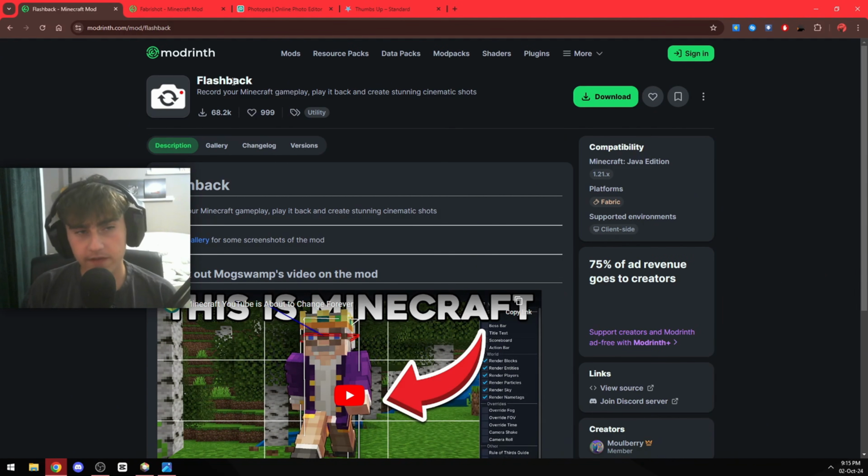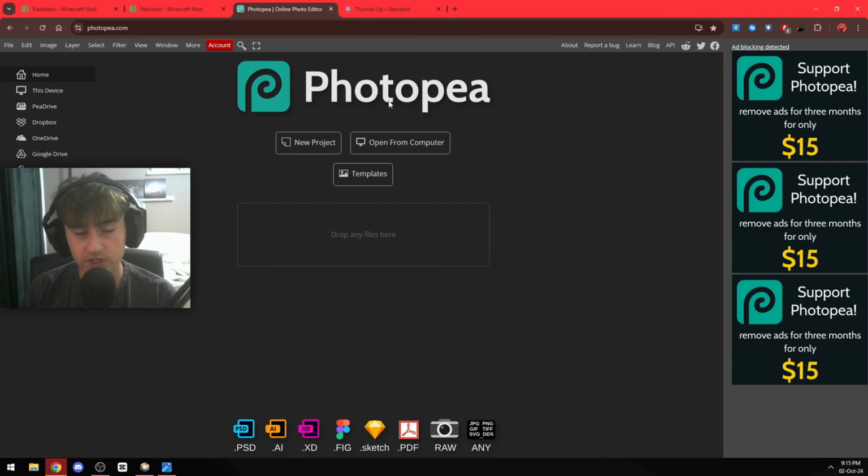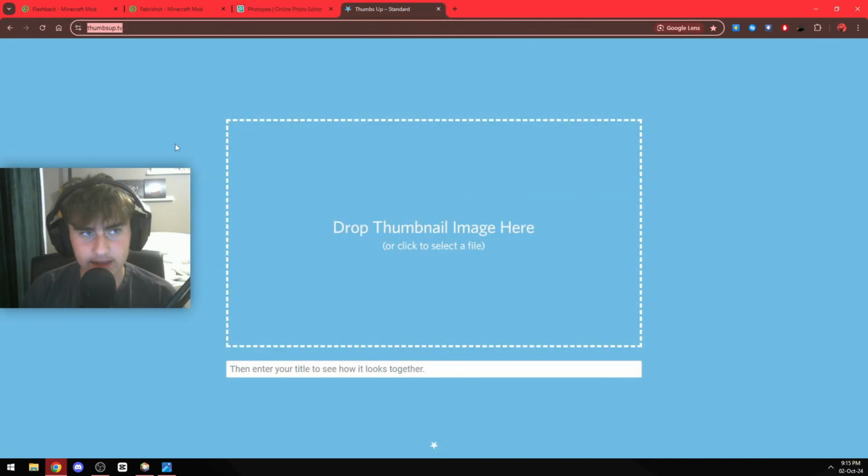Here is everything that you need. First of all is the Flashback mod, which will allow you to take easier screenshots. Then you have the Feather Shot mod, which takes 4K screenshots. Usually screenshots are like 1080p, but this bypasses that. Then you have Photopea, which is a free version of Photoshop. And at the end we have Thumbs Up TV, which I'm gonna show you later what it does.